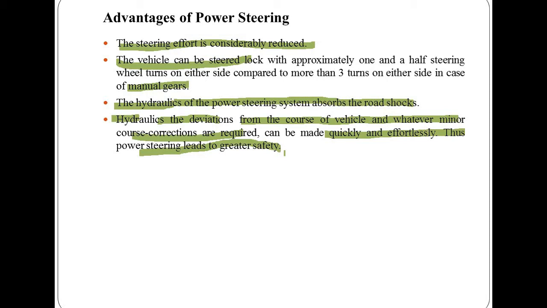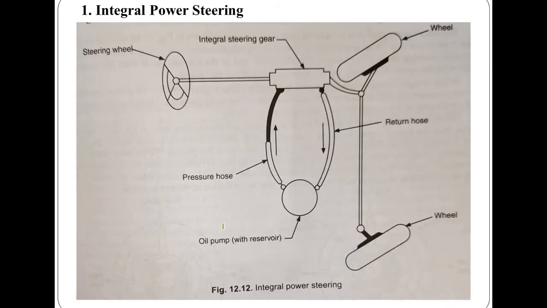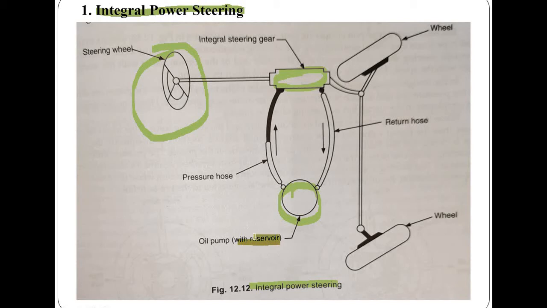So let's discuss about the types of power steering system. First is the integral power steering. So as shown in the diagram, it is showing the integral power steering system. So this is the steering wheel, and here it is the integral steering gears that is connected with the oil pump, that is also acting as a reservoir.